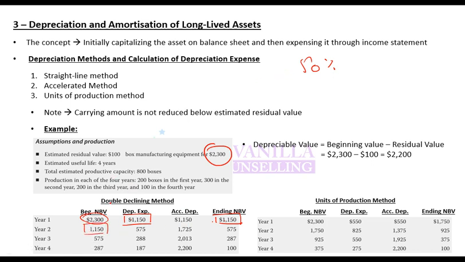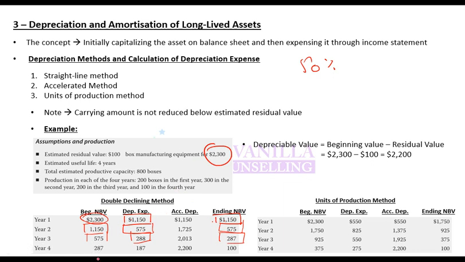Again you charge 50%, that is 575. So 1150 minus 575, you are left with 575. Next year starts with 575. Again you charge 50%, which is 288. So 575 minus 288 is 287. Any problem so far?